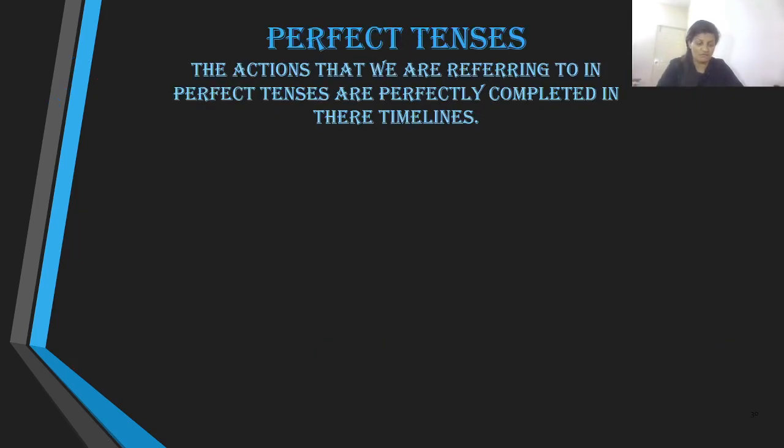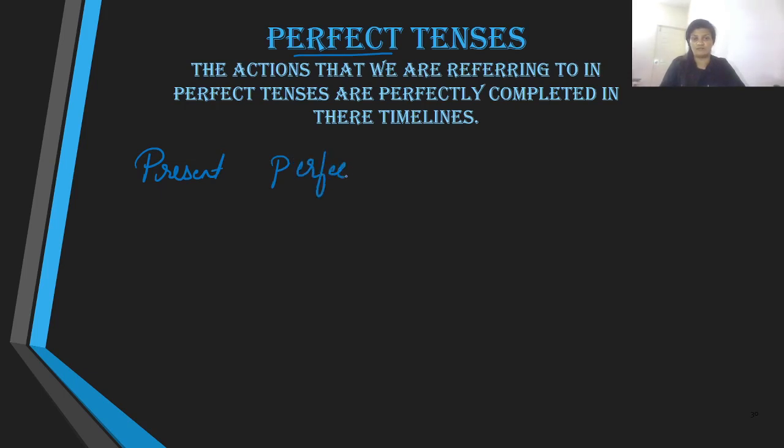Talking about perfect tenses. Perfect tenses, the word again is self-explanatory. When we say perfect, we are discussing about the action which is perfectly completed in the 3 timelines that we are discussing. If we are talking about present, then we are talking about the action that has been completed perfectly in present perfect.